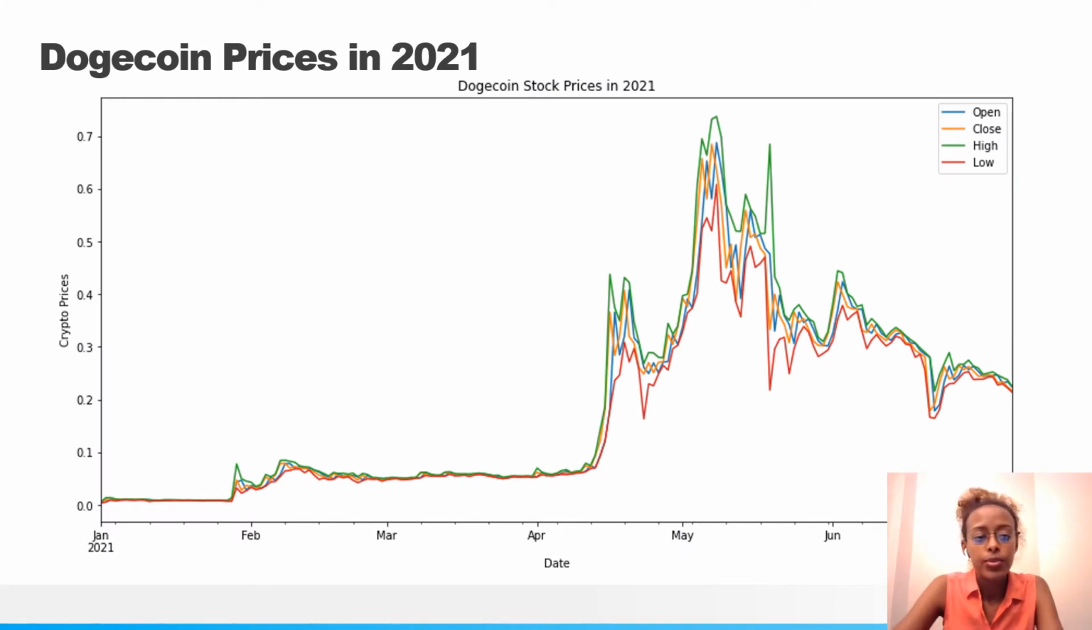Here we see our first plot, which is basically an overview of Dogecoin stock prices this year, including the open and close prices, as well as the highs and lows for each day. As you can see in this graph, there is a dramatic increase in the prices of Dogecoin in mid-April. It then hit its peak in May before crashing down.